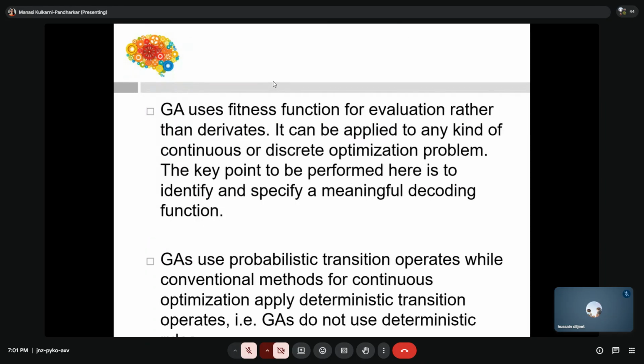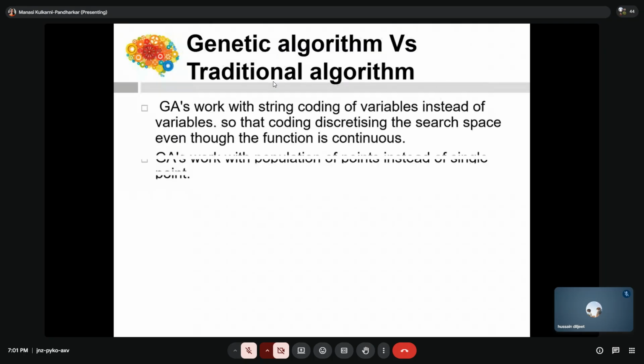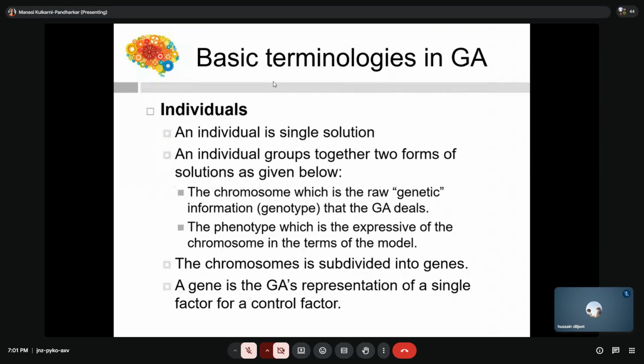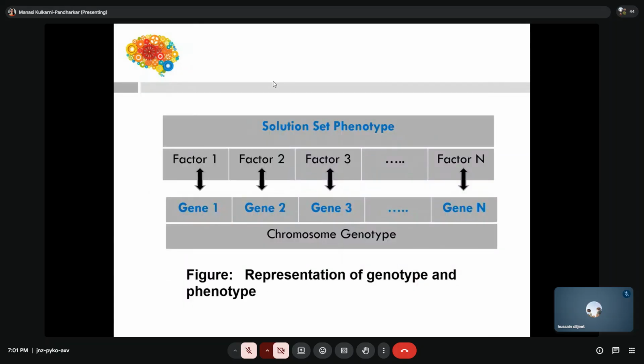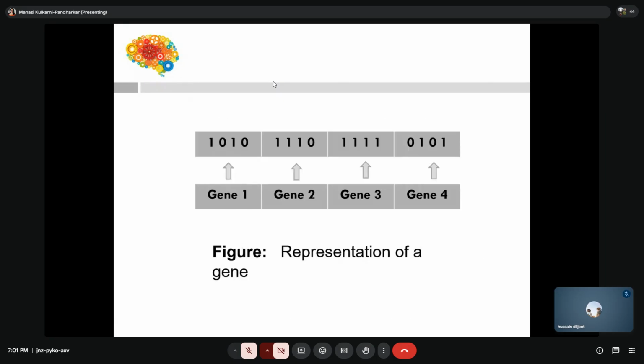I have already told you how a genetic algorithm works, so I am not going to repeat it. What are chromosomes? This is a complete chromosome, and chromosomes contain genes. Genotype and phenotype. Every gene represents a feature. This is one chromosome, and within the chromosome these are the features, or we can say the genes, and genes are represented like this.